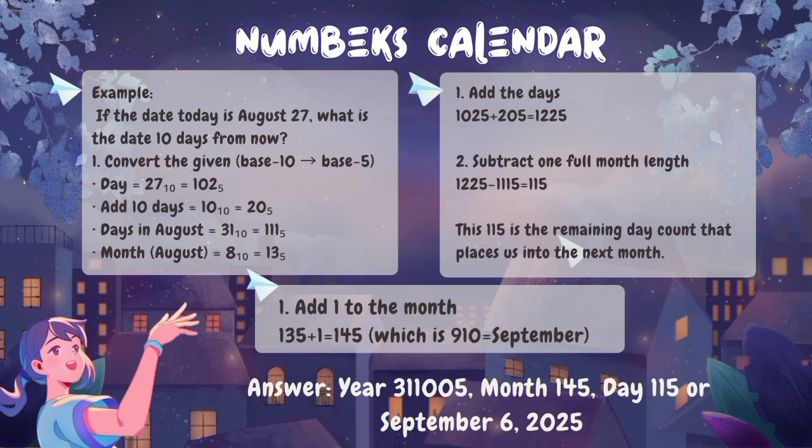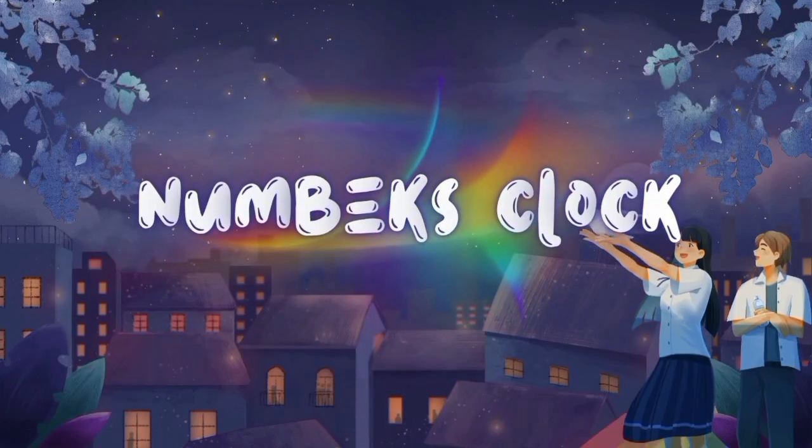Since August has 31 days, which is 111 or Lumo Lumo Lumo, we check if our new date exceeds that. It does, because 122 is greater than 111. So we need to subtract to find how far into the next month we've gone. 122 minus 111 is equal to 11, or Lumo Lumo. That means we're 11 days into the next month. So September, the 9th month, becomes 14, or Lumo Sura in base 5. So the final date is month Lumo Sura, day Lumo Lumo, which corresponds to September 6 in the standard calendar.